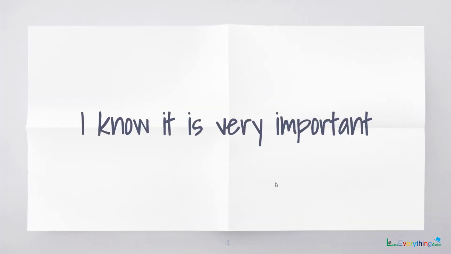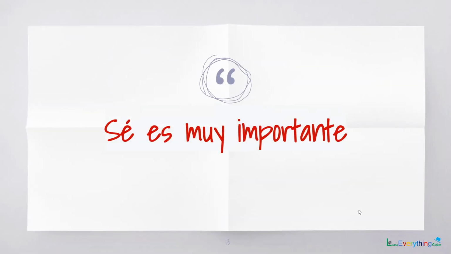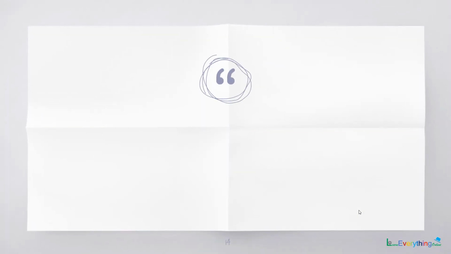I know it is very important. Try recollecting the words very and important from our previous chapter. So the sentence is, sé es muy importante. Another small word that will help us build sentences is if.